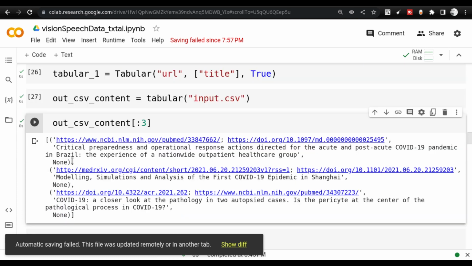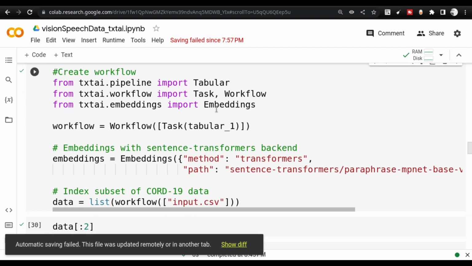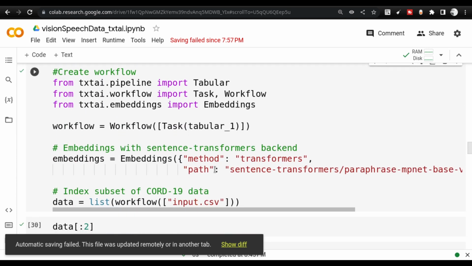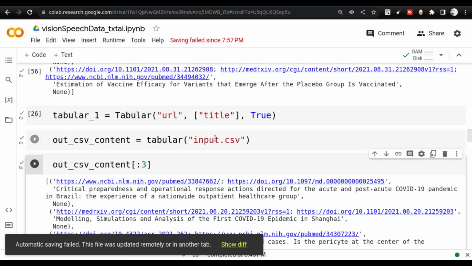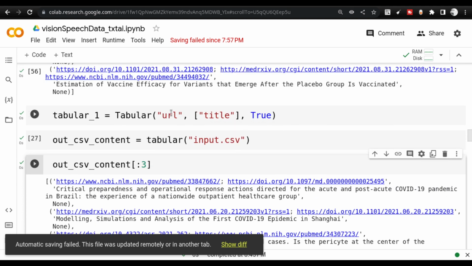But once you do this in the embedding, there is an embedding class. Let me go down. Once you embed this data inside the embedding class and then start querying it, you can get all the columns that are available inside this input file. So understand this concept very clearly. The tabular pipeline only gives the output that you are showing here, that is URL and title. It will not get the other columns that are inside the CSV file. That is something you need to be clearly aware of.